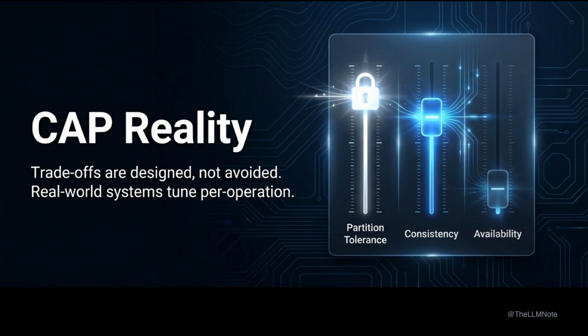And this is where things get complex. CAP reality. Choose consistency and partition tolerance, and latency suffers. Choose availability and partition tolerance, and stale reads are possible. Real-world systems tune per operation, not globally. This translates theory into an operational decision framework, reinforcing that trade-offs are designed, not avoided.